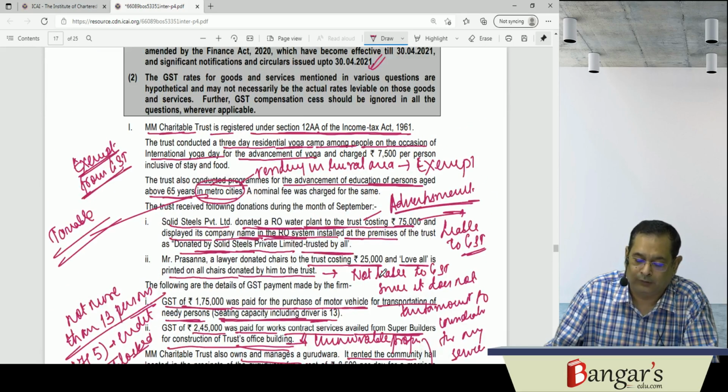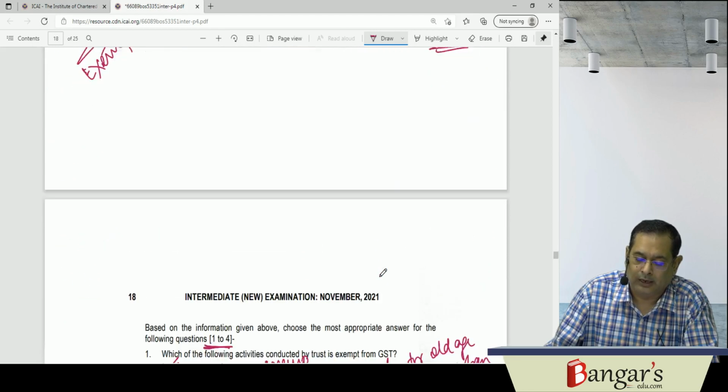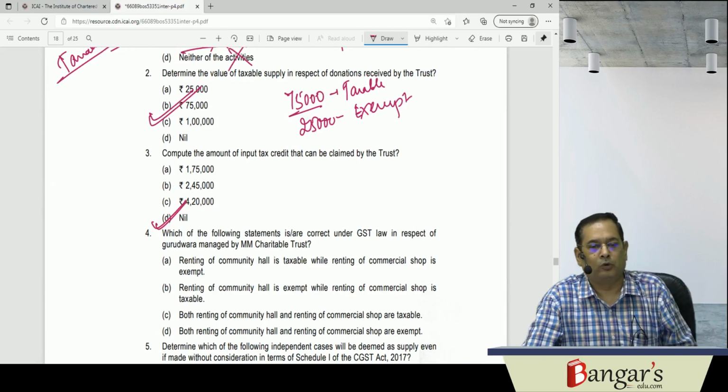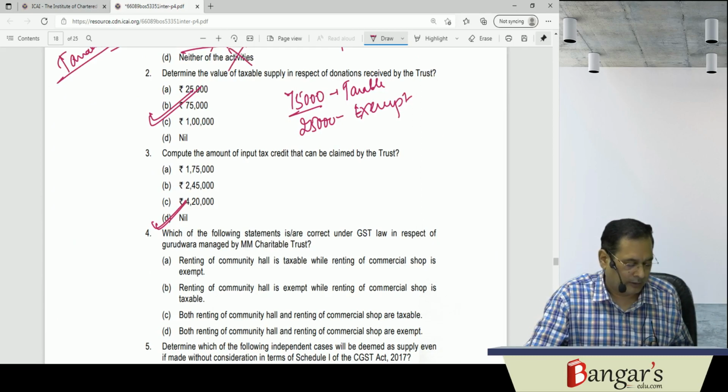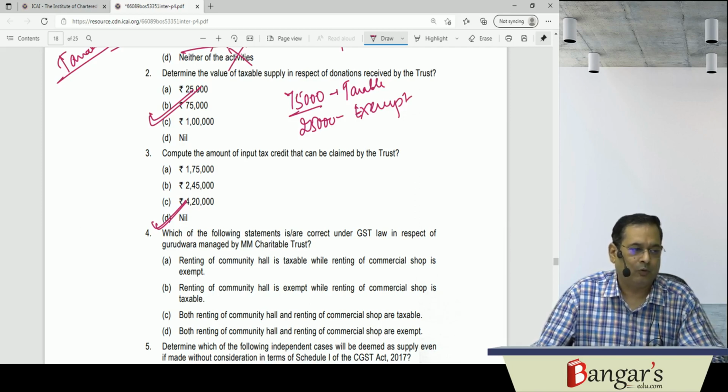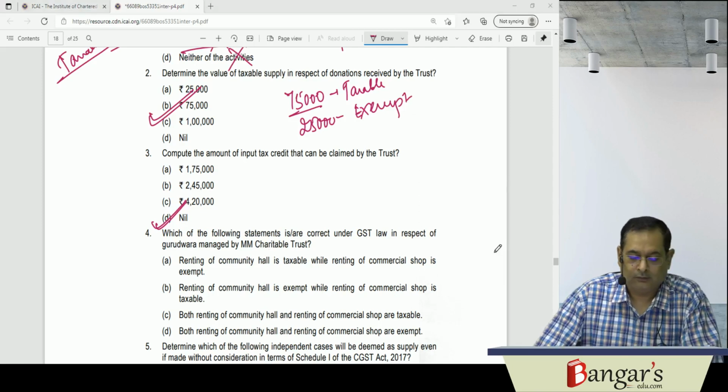These are the two purchases which have been made. ITC will be nil. ITC in this case will be what? Nil, because both the credits have been blocked under section 17(5). Both the credits have been blocked under 17(5). Then